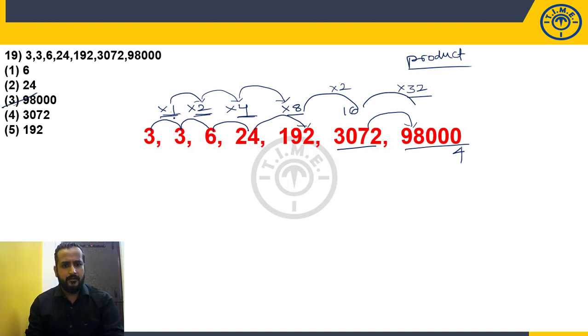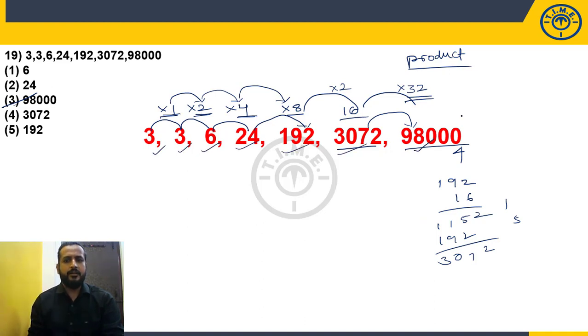As the logic is correct: into 1, into 2, into 4, into 8, into 16, into 32. If you want to check it, 192 into 16 is how much? 192 into 16 is 3072. Perfectly matching. So there is no issue in these numbers. So definitely what will be the wrong number? 98,000. Or in simple terms, 3072 into 32, I should get unit digit 4. But it is not there. So this is the wrong number. Choice 3.